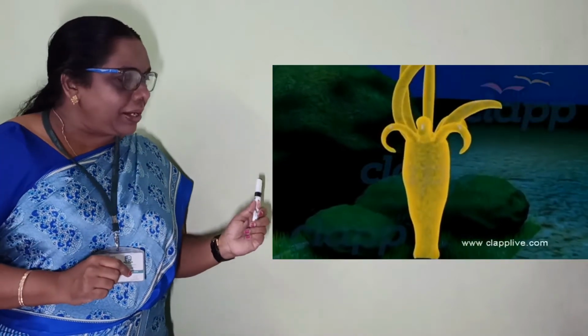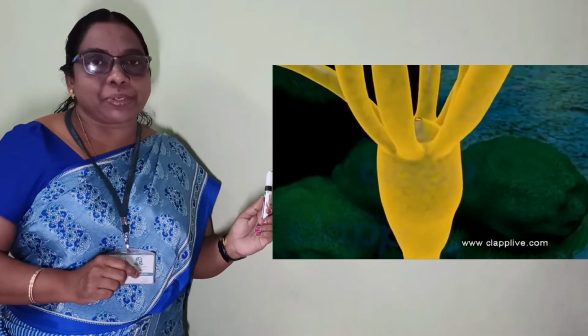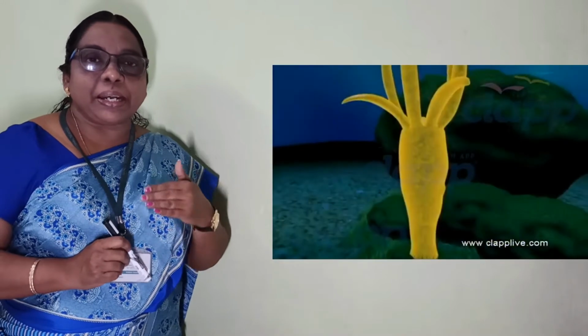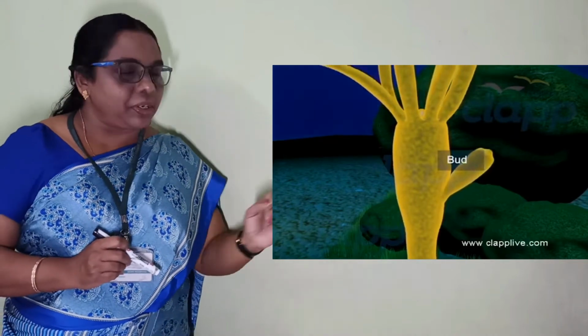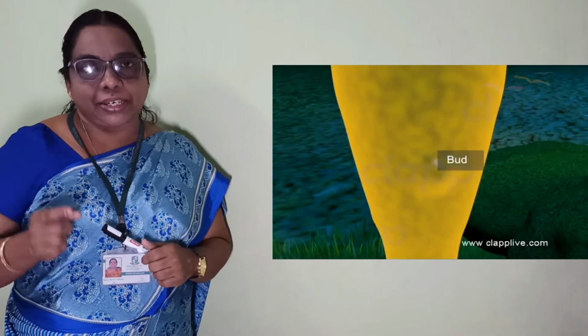If you look at hydra, we can see that at the stalk portion, a small bud-like structure is coming out. That is called protruding out. A small bud comes out, and later this bud increases and develops, and in the third step, if you observe, it gets its tentacles.